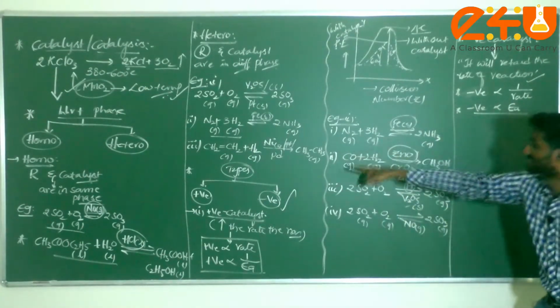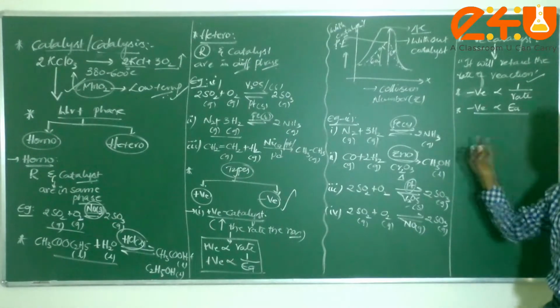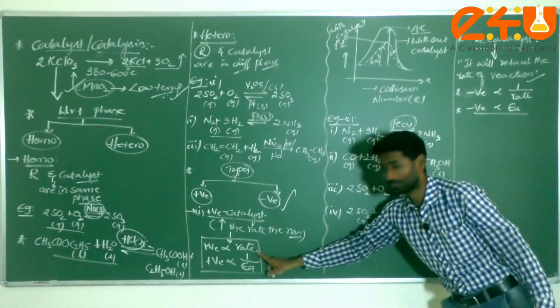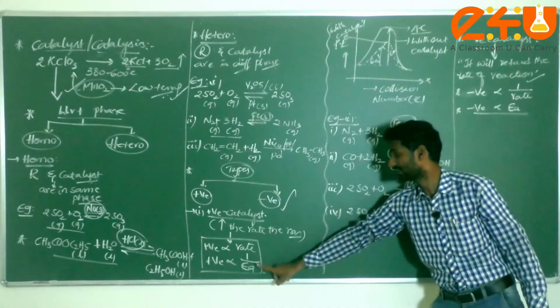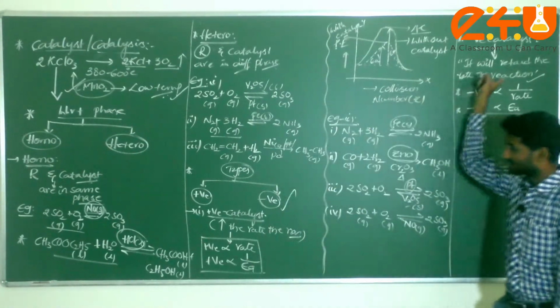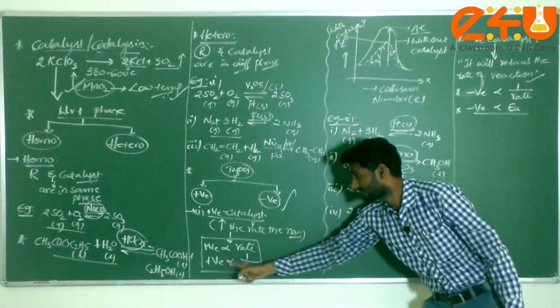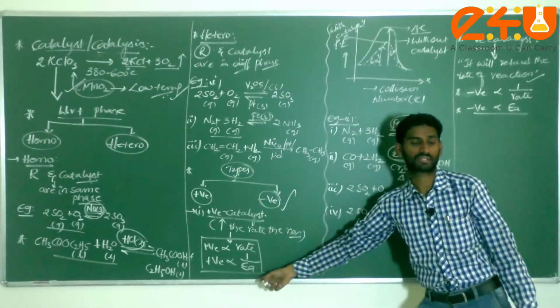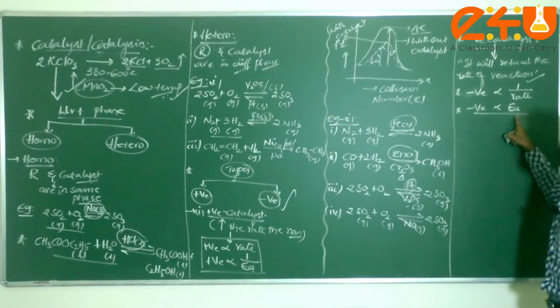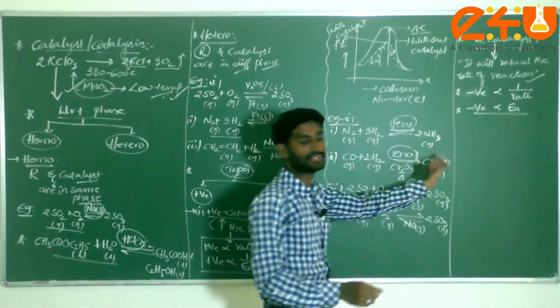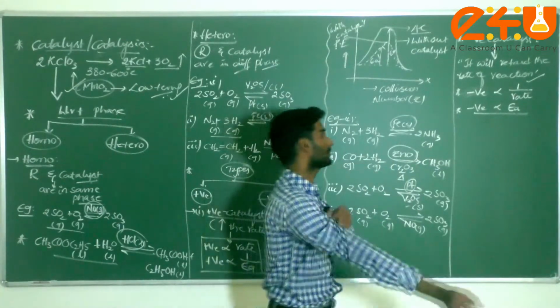Very important: it is completely different from a positive catalyst. A positive catalyst is directly proportional to the rate of the reaction, but in the case of a negative catalyst, it is inversely proportional to the rate of the reaction. The positive catalyst decreases the activation energy, but in the case of the negative catalyst, it increases the activation energy. That is the point of difference between these two catalysts.